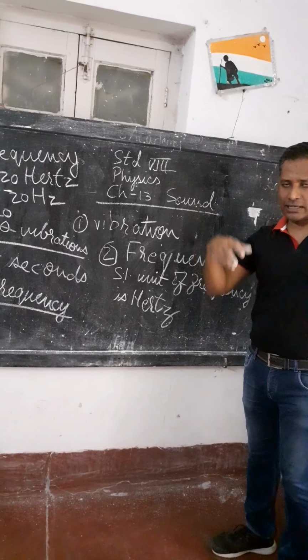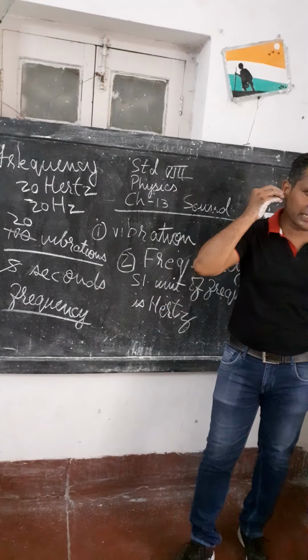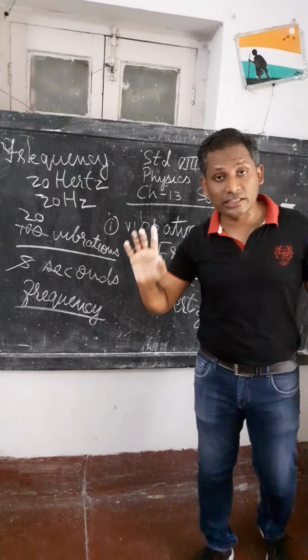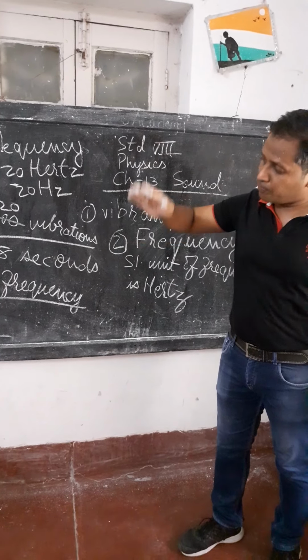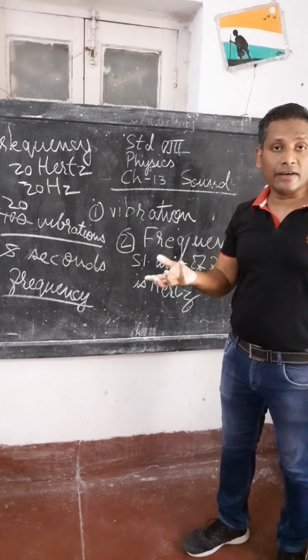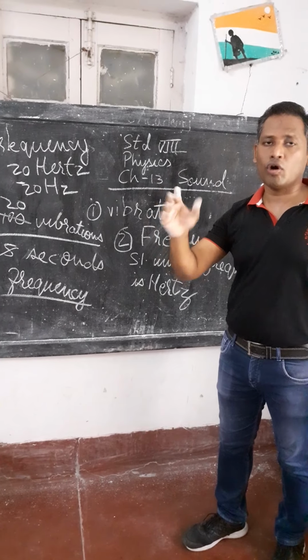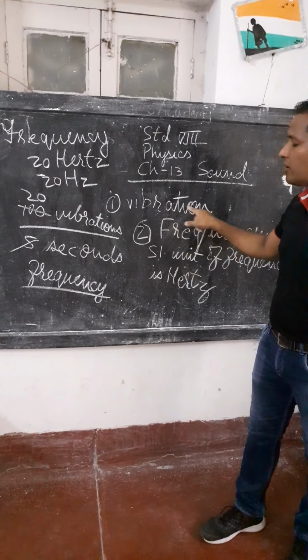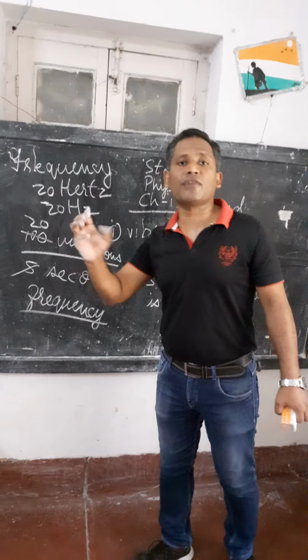So once again we'll sum up what we have studied. First we studied that sound is a form of energy which causes the sensation of hearing. All sound is caused by vibrations. What is vibration? The to and fro motion of the body is called vibration. The other definition of vibration can be the back and forth motion of the body. Now we take a case where there are 100 vibrations in 5 seconds.